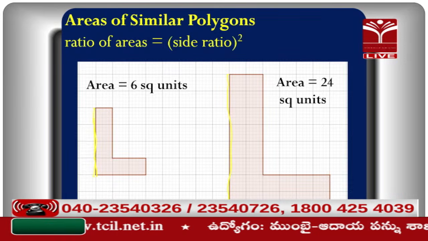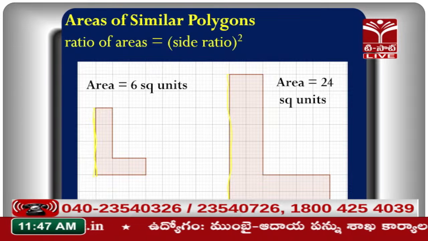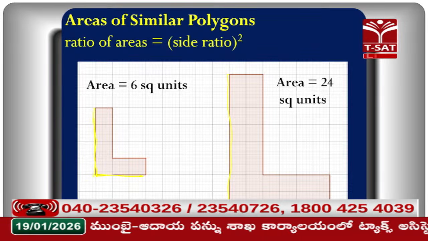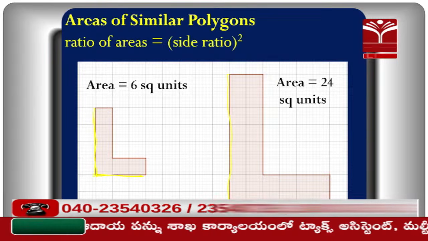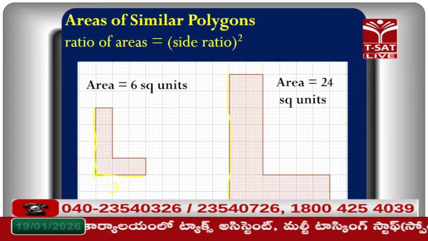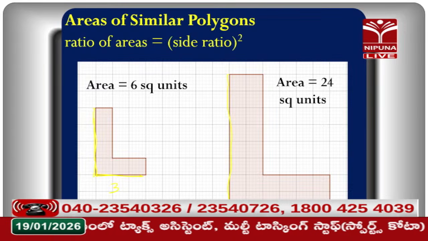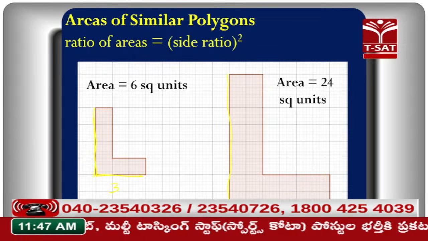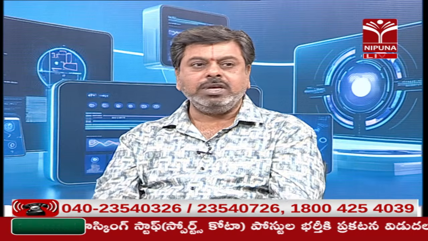That means double. Right? When we observe the width, this is 3 units, and this one, 1, 2, 3, 4, 5, 6, is also double. That means the ratio of corresponding sides is in proportion. Okay, so 3 is to 6 we can take.